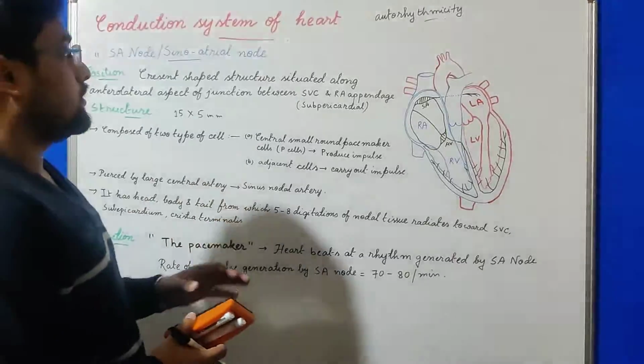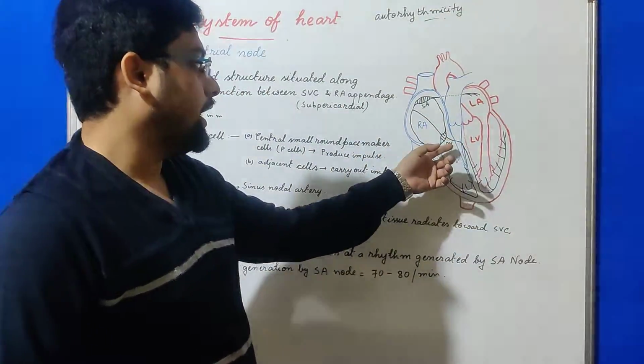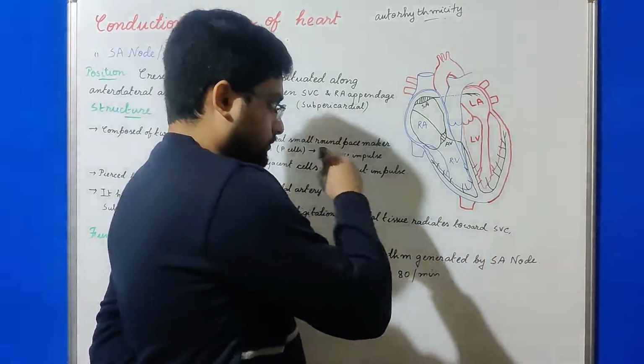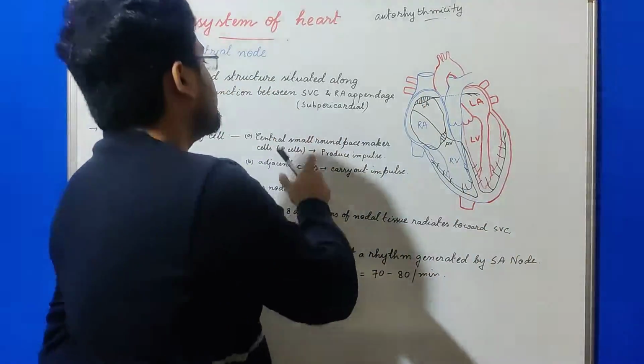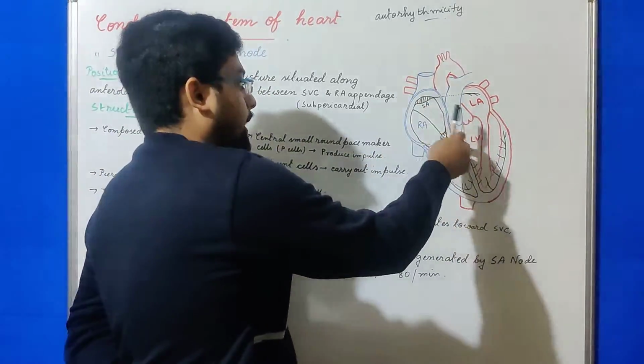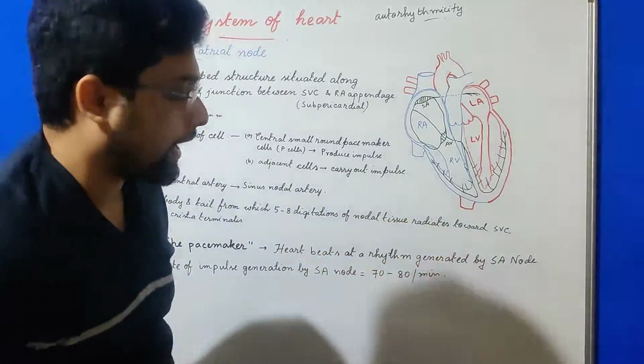Next, the most important nodal cell is the AV node. From the SA node to the AV node, the impulse generated by the SA node is conducted by the nodal pathways. Three nodal pathways: tract of Bachmann, tract of Wenckebach, and tract of Thorel.